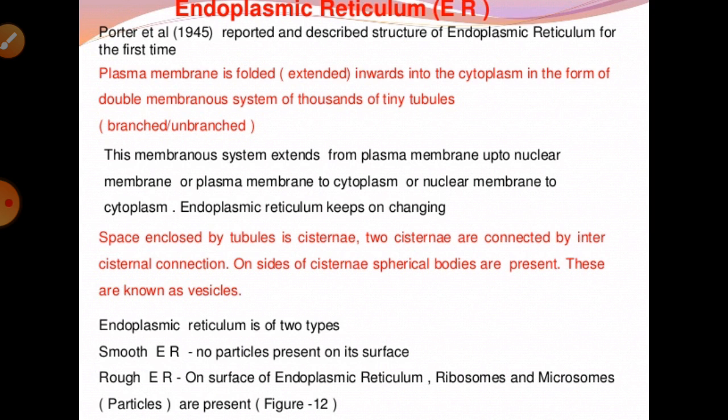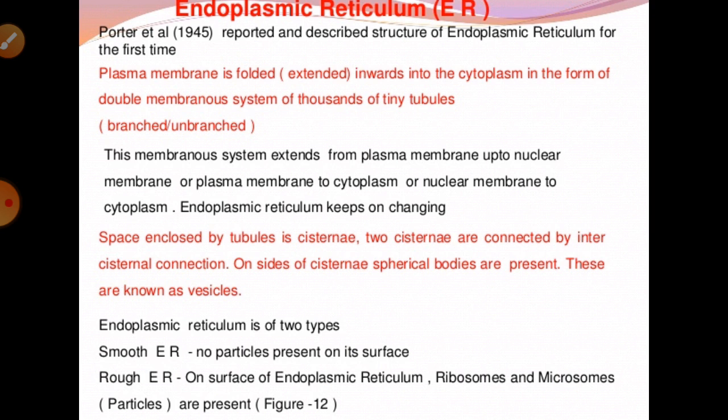After that we have to talk about another cell organelle that is known as ER, or the endoplasmic reticulum. Generally the endomembrane system consists of the nuclear envelope and endoplasmic reticulum, especially the Golgi complex, lysosomes and vacuoles suspended in the cytoplasm, and these are considered together as the endomembrane system. This is because their functions are coordinated with each other, although each membranous organelle is distinct in terms of structure and functioning.